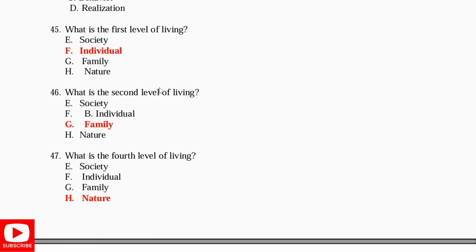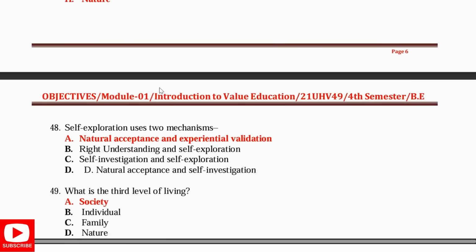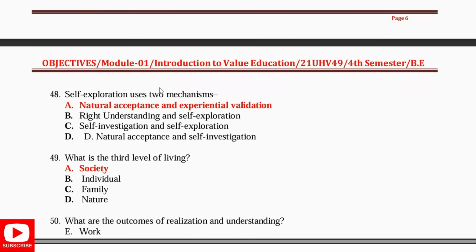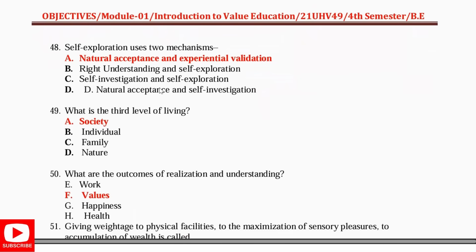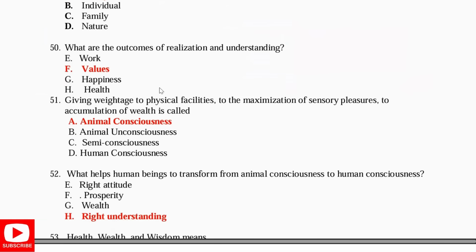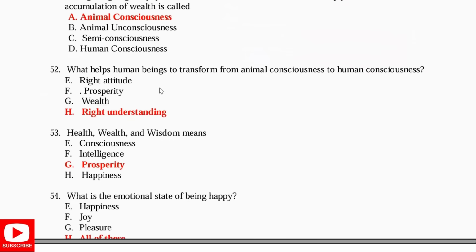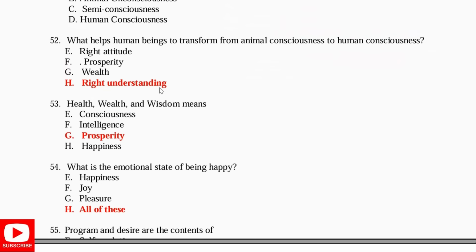The fourth level is nature. Self exploration uses two mechanisms. What is one? Natural acceptance, and the second one is experimental validation. What is the third level? Society. What are the outcomes of realization and understanding? Values. Giving weightage to physical facilities, to maximize sensory pleasures, to accumulation of wealth is called animal consciousness.